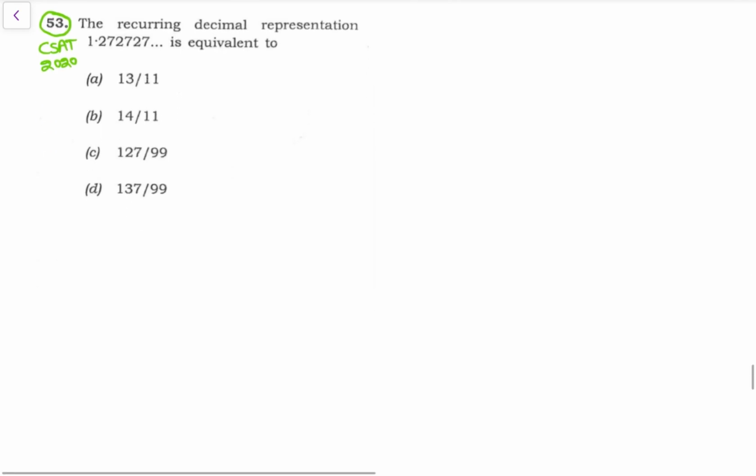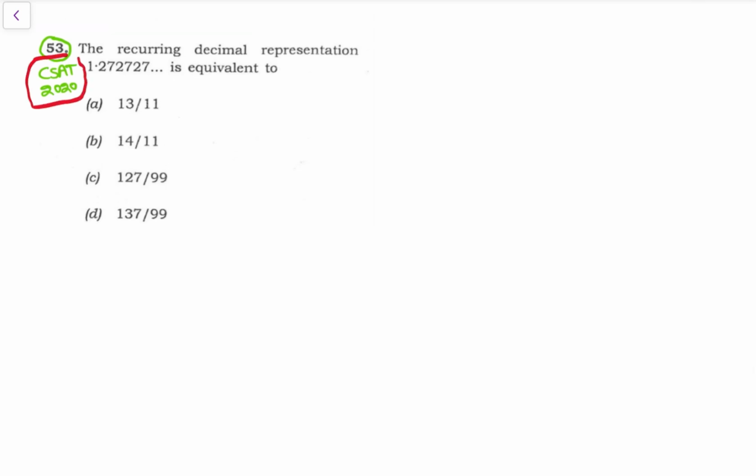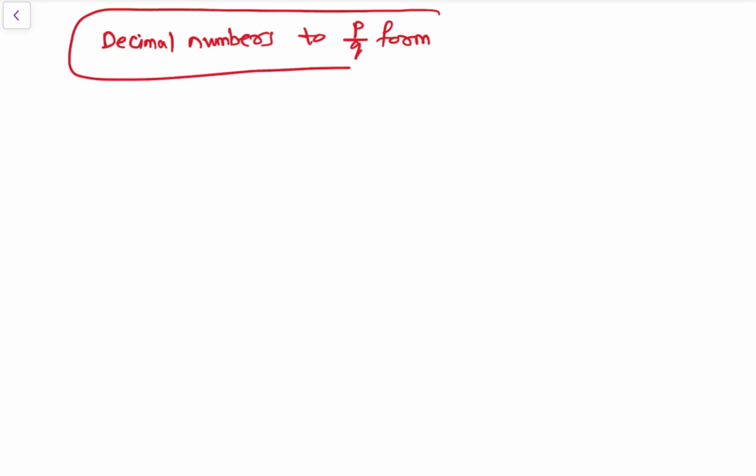Then now let's talk about decimal numbers, right? So how to convert decimal numbers into normal P by Q form, right? We will deal with this now. So decimal to, so this is a question asked in CSAT 2020 paper. So now the concept is, we'll look at this question afterwards. Now let's understand the basic concepts. So decimal numbers to P by Q form. ठीक है. So decimal numbers to P by Q form.